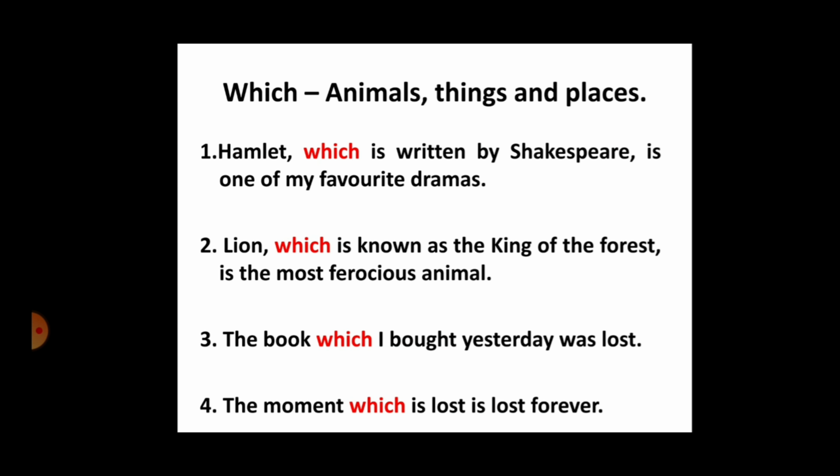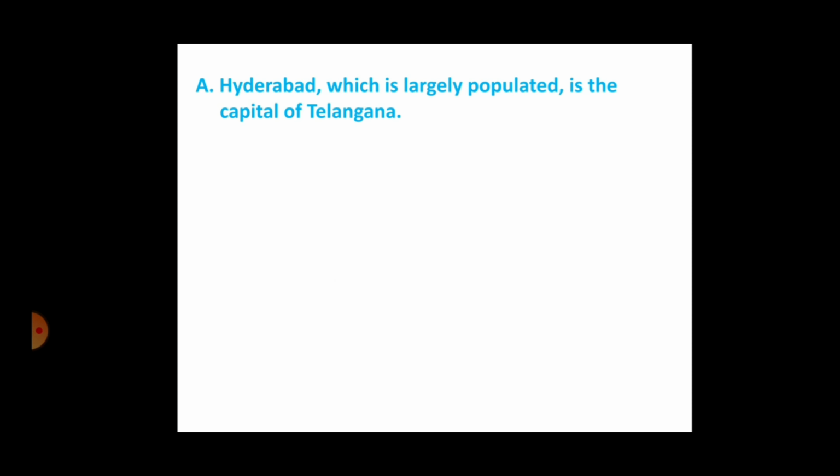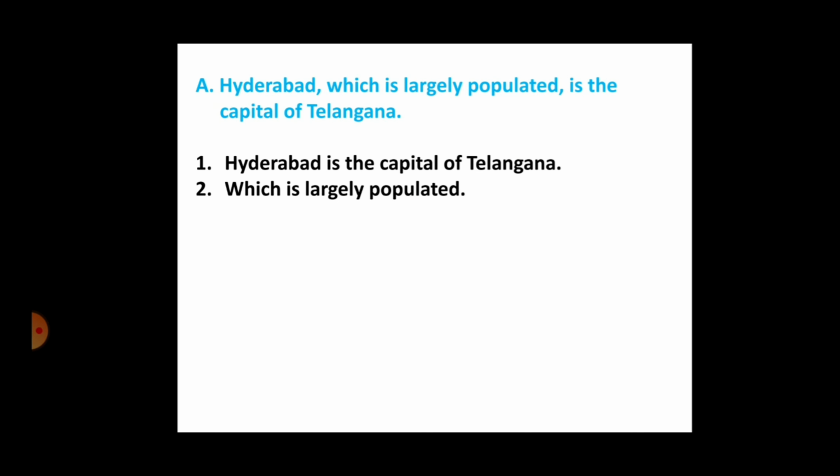Fine. So before we understand the use of that, let's have a look at the following sentences. Here you have got a sentence. Hyderabad, which is largely populated, is the capital of Telangana. So in this example, you have got two clauses. The first clause is Hyderabad is the capital of Telangana, and the second one is which is largely populated.